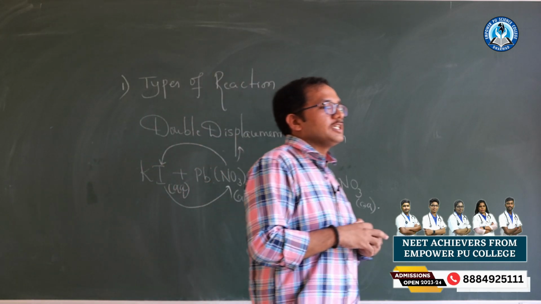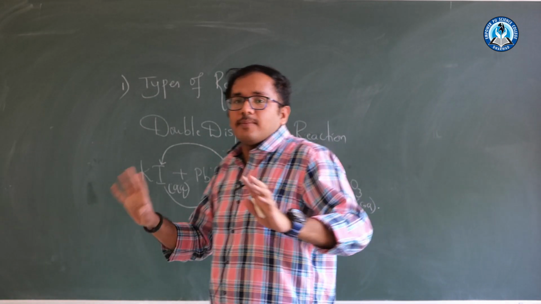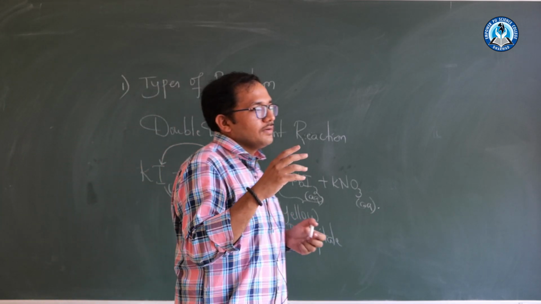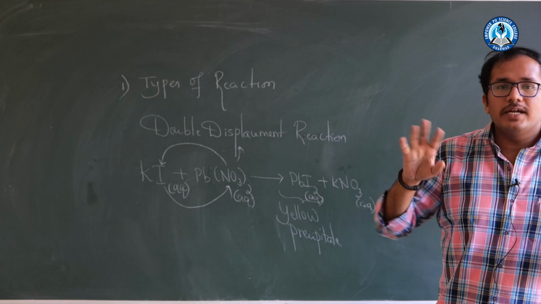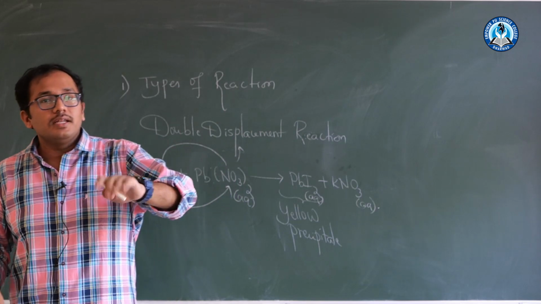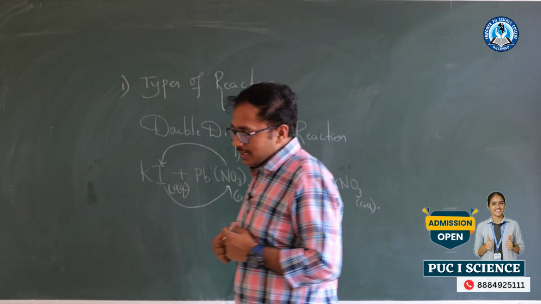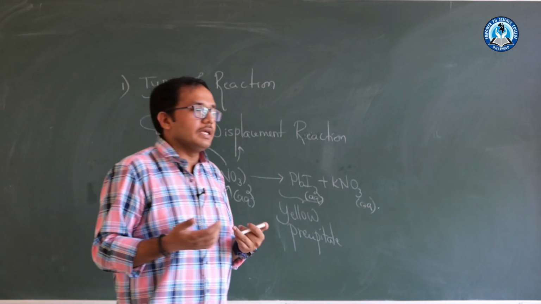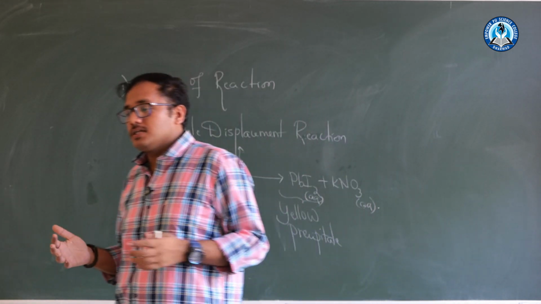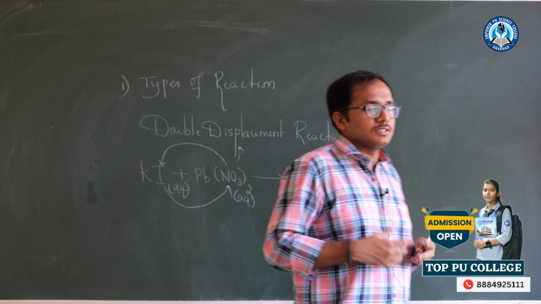So next I am moving to the chapter of carbon and its compounds, a gateway for organic chemistry. The carbon and its compounds is the fourth chapter for you. In the state syllabus science textbook, it is the first chapter in the second part. In this chapter you will learn about alkanes, alkenes and alkynes, their formulas, their structures, their isomers. You will learn about functional groups, a variety of functional groups, and what are their suffixes and prefixes.